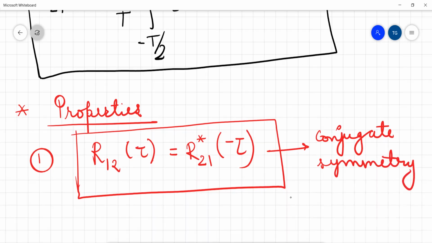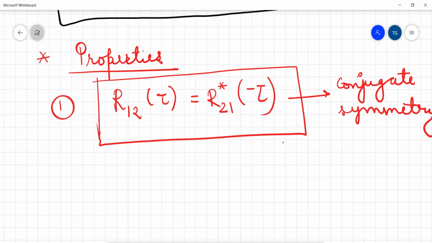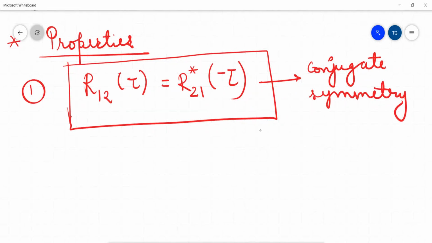The next property is that the Fourier transform of the cross correlation of two signals is equal to the multiplication of the Fourier transform of one signal and the complex conjugate of the Fourier transform of the other signal. This we have already seen in the properties of the cross correlation function for energy signals, so this is one and the same.